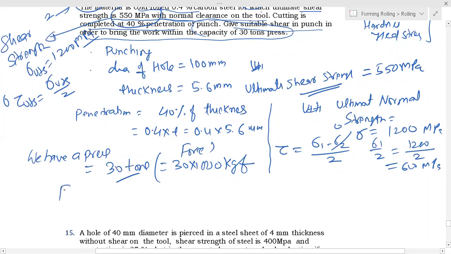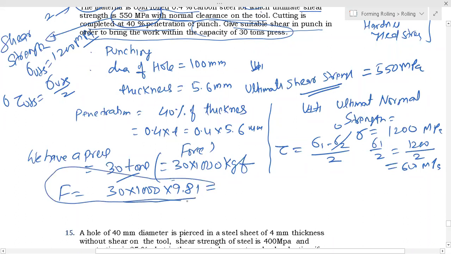So we have to calculate that force. Force is 30 into 9.81. So you have to limit to this much force only.